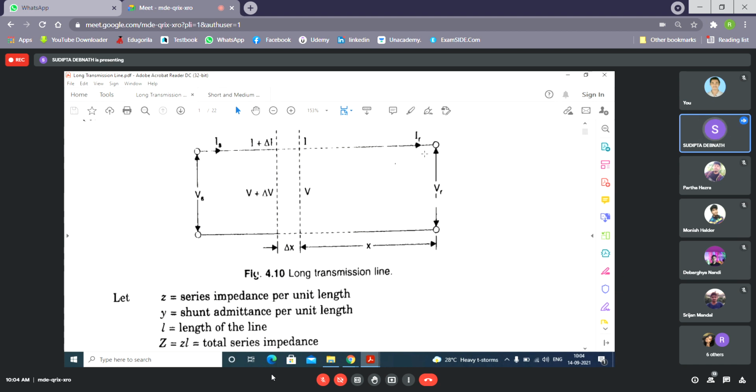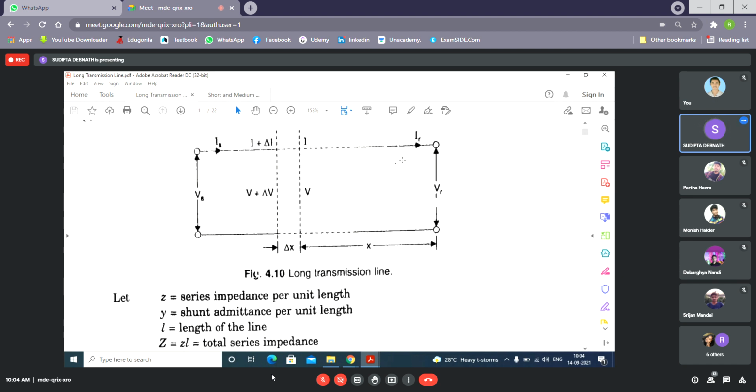That's why it is called the incident wave, as if the voltage signal is coming from the sending end and reaching the receiving end with diminishing magnitude. You know, for any wave it gets attenuated as it travels. So a voltage waveform or current waveform can be defined from the traveling wave theory.